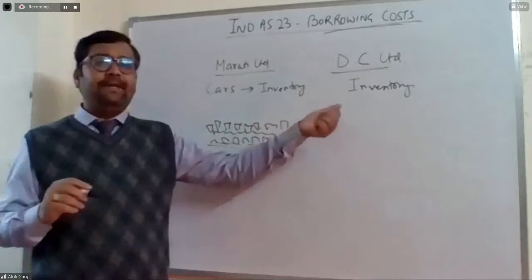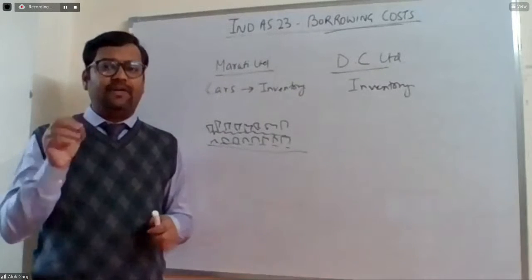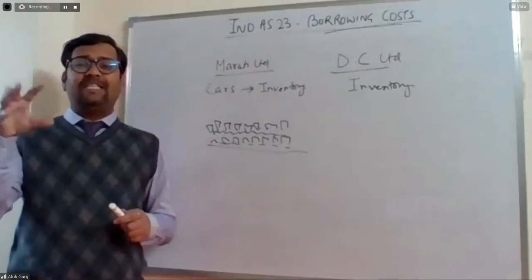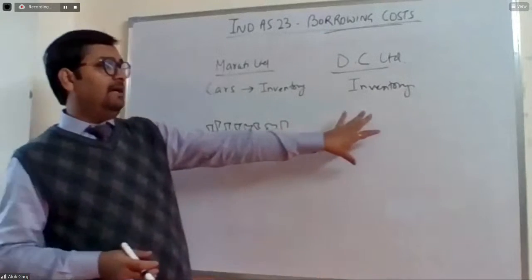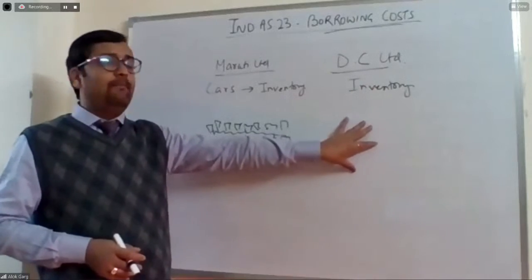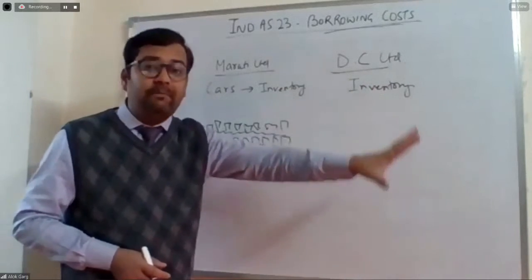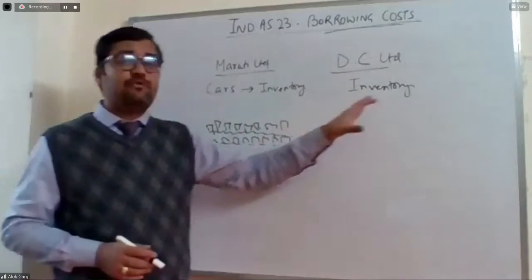But if I talk about Dilip Chhabadia, they manufacture or modify the car as per the specific requirement. Again, Dilip Chhabadia modifies the car, manufactures the car, but it is not on a repetitive basis, or in a large quantity.